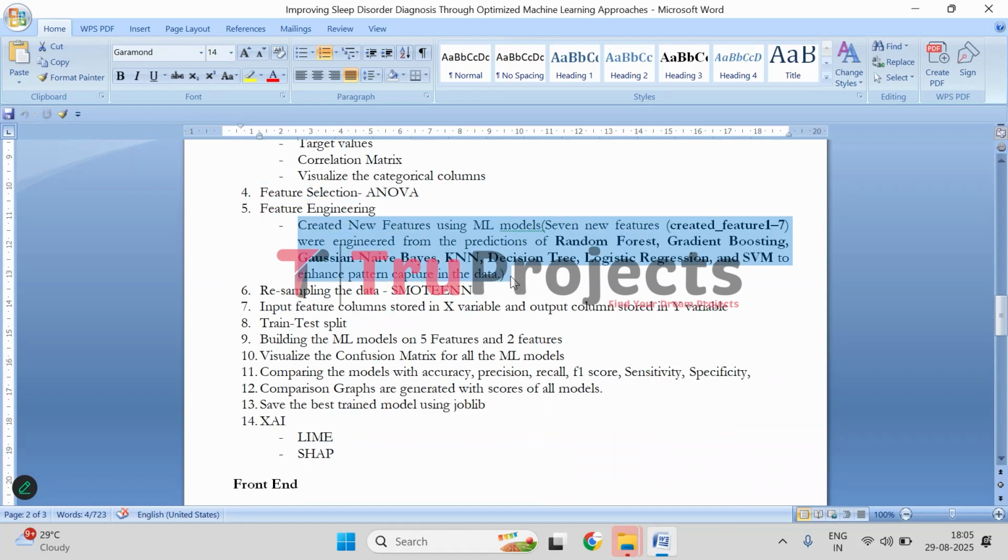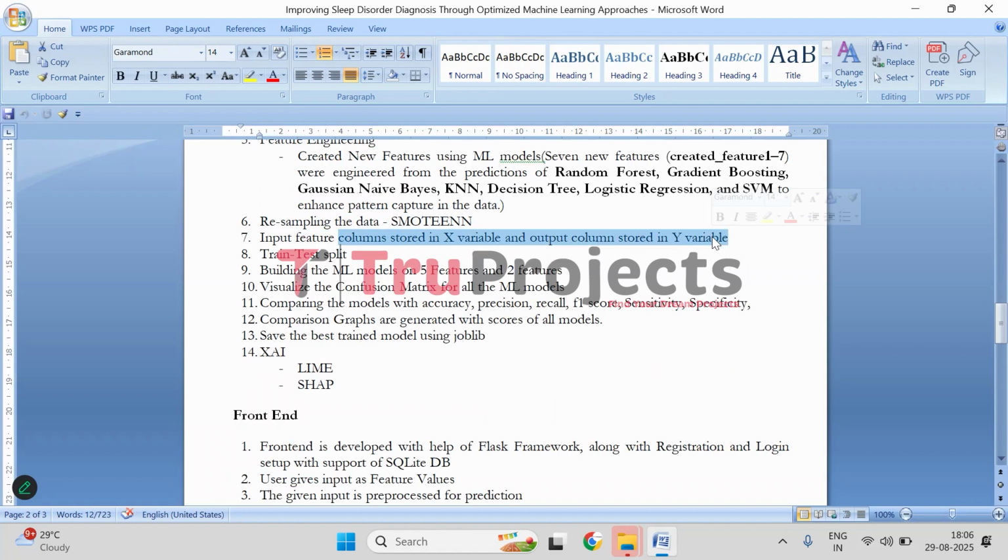Then comes the feature engineering part, where we have created new features using predictions from machine learning models. 7 new features have been created here, and they are engineered from random forest, gradient boosting, Gaussian naive Bayes, KNN, decision tree, logistic regression, and support vector machine to enhance the pattern capture in the data. So this is how we have done feature engineering. And for resampling, that is to address the class imbalance, we have used the SMOTE technique. This creates a more balanced training data set.